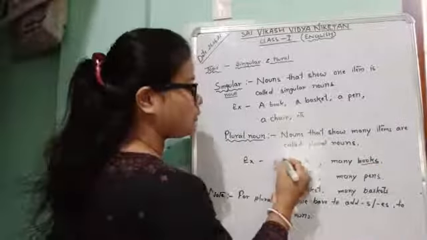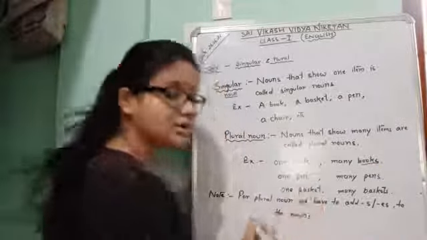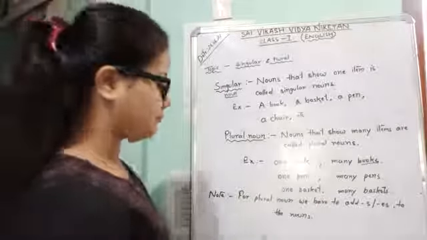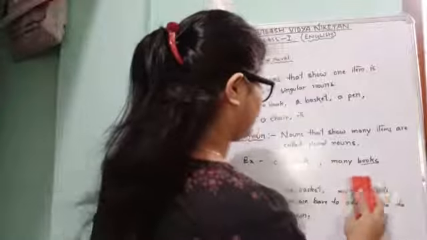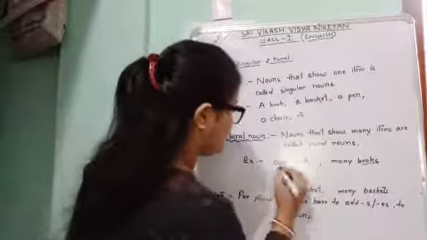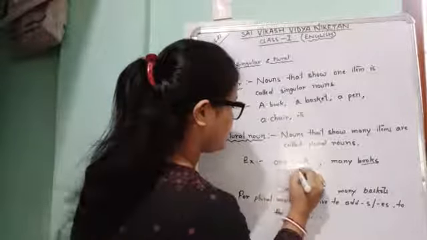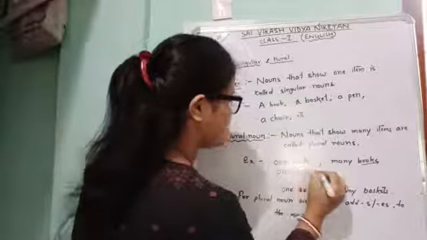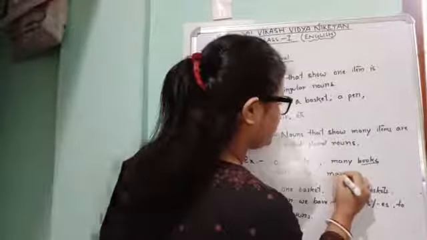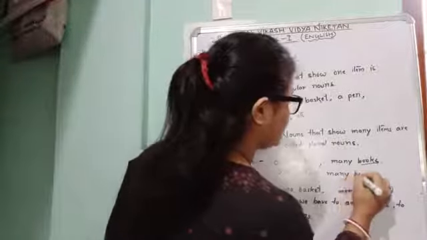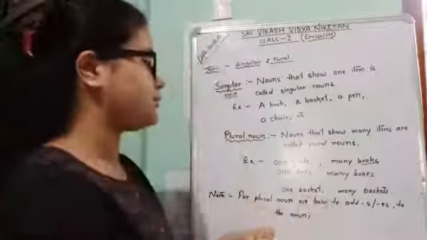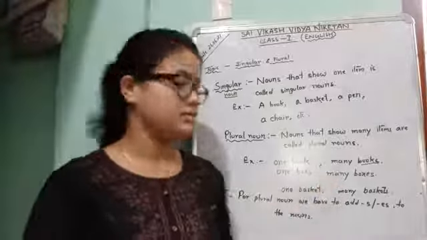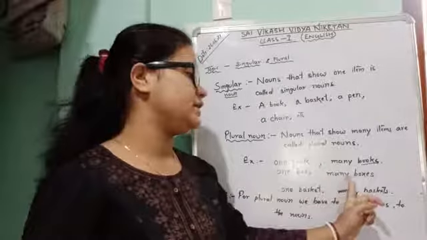Suppose one box, then it will be many boxes. Like this. One box, many boxes. B-O-X-E-S. Here we have to add es to the box for plural noun. One box, many boxes. Clear?